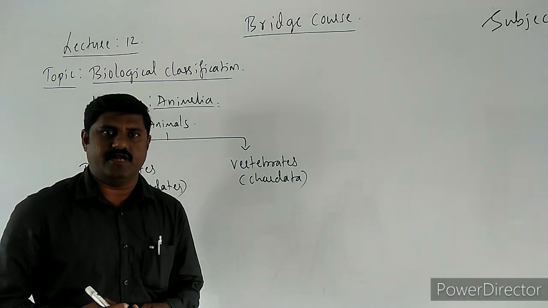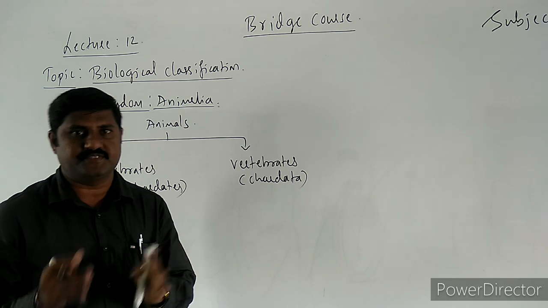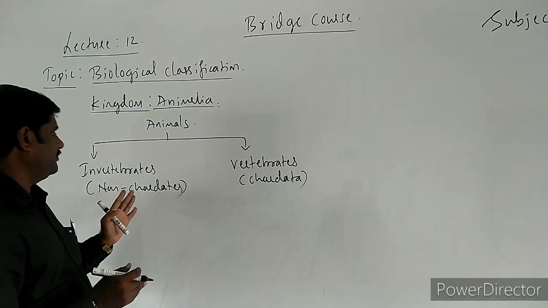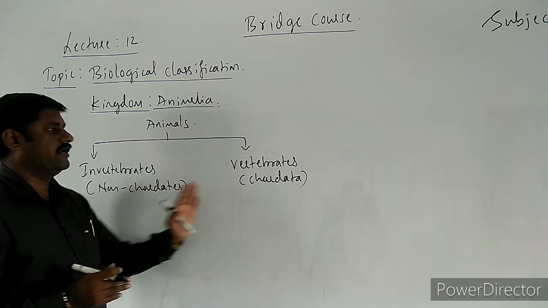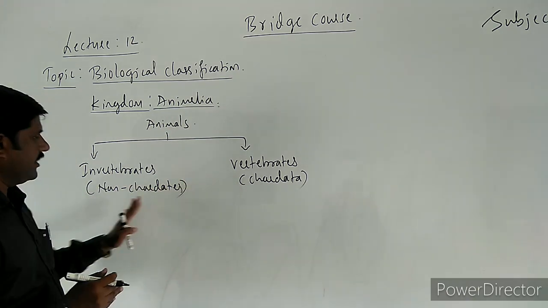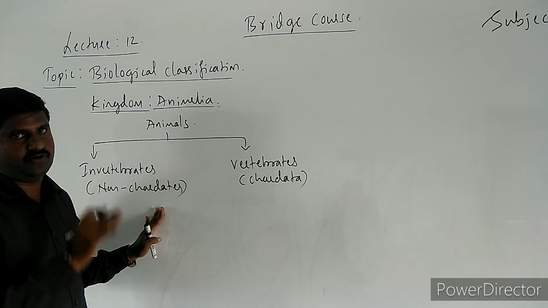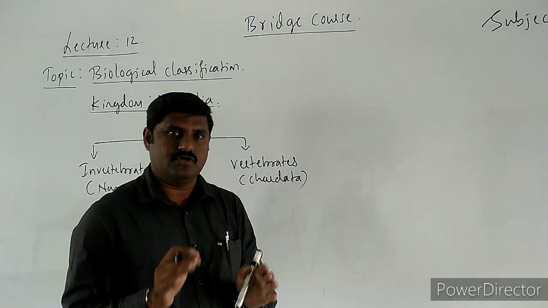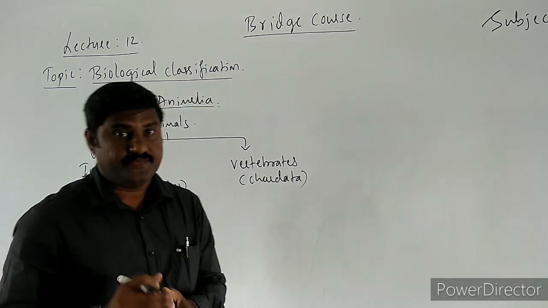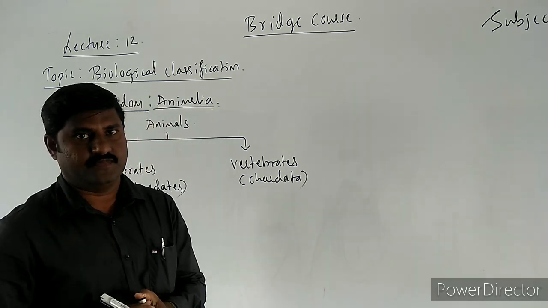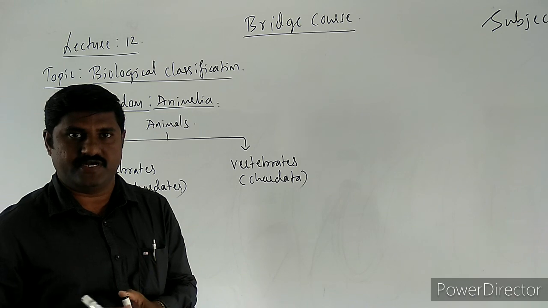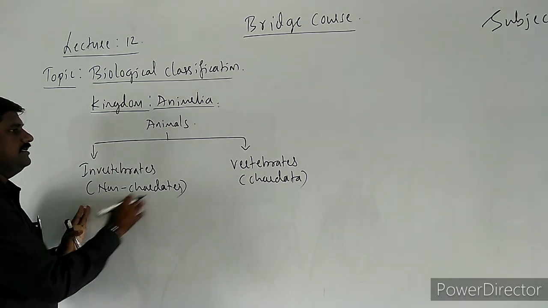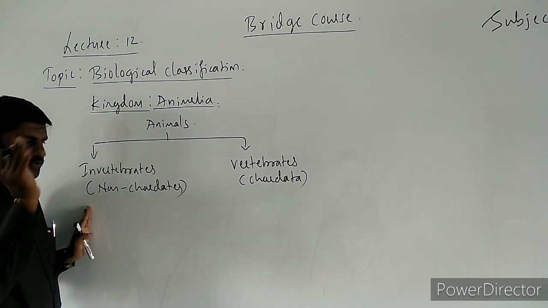Based on the presence or absence of the notochord, they have been classified into non-chordates and chordates. Non-chordates do not have any notochord and chordates have a notochord, right? The notochord develops later into the vertebral column, and those animals which have a vertebral column are called vertebrates, right? So this way these have been classified into two groups.